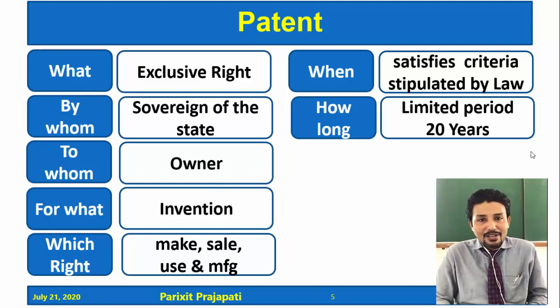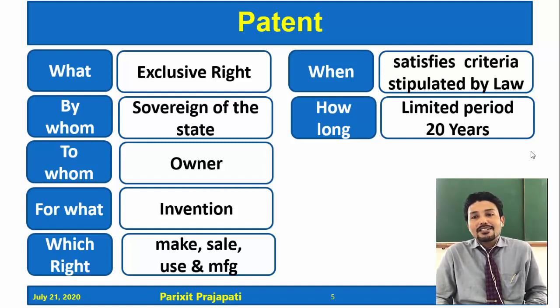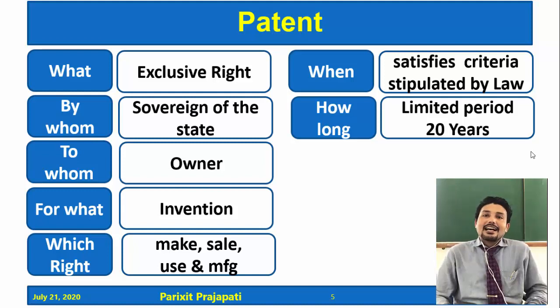A patent is the exclusive right given by the sovereign of the state to the owner of the invention to make, sell, use and manufacture the invention when it satisfies criteria stipulated by law, for a limited period, that is 20 years. Exclusive right means the person can exclude others from using, making, selling or manufacturing this invention.